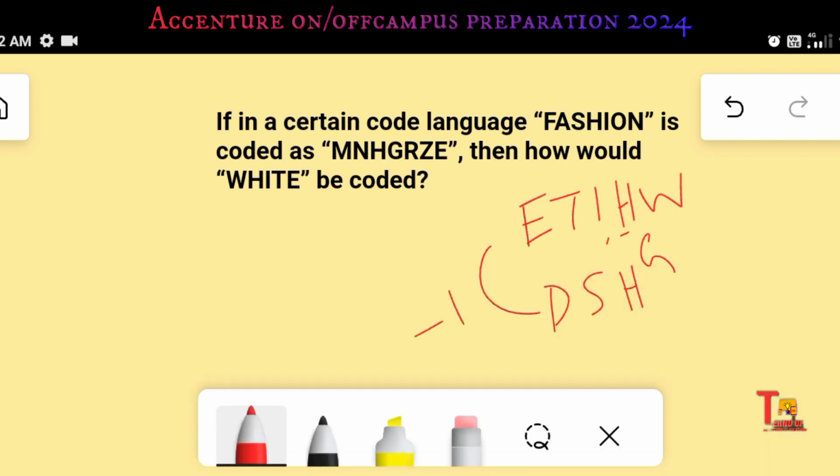G, and W is 23, so 23 minus 1 is 22, so that is V, right? So I hope you got the logic, right? Okay, let's go to another problem.